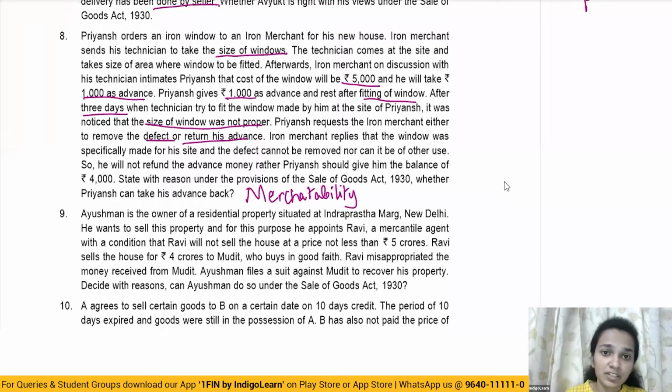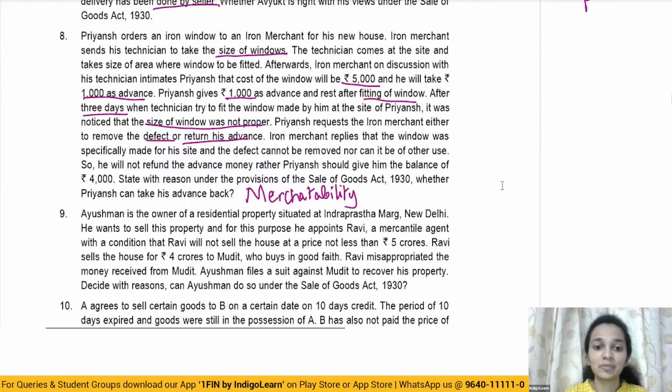So in this particular situation, Mr. Priyansh, he has got the right to avoid the contract, and he can also claim the money back. He can also demand the refund of the advance amount which he has paid. So in this particular situation, the buyer can avoid the contract and also can claim the refund.